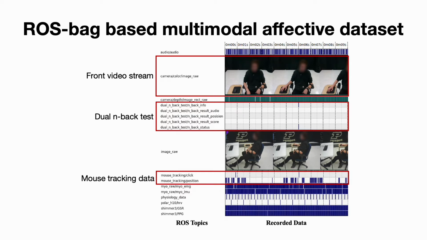We utilized the working memory part of the ROS-bag affective dataset, which recorded participant movements during the dual N-back game. We retrieved ROS topics for the front facial video, back, and mouse tracking data for analysis because our interest was to find relationships among behavior types.